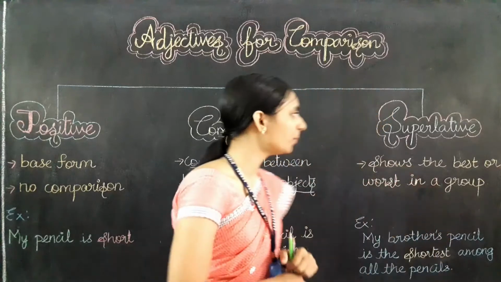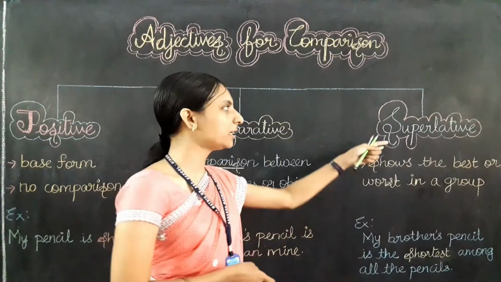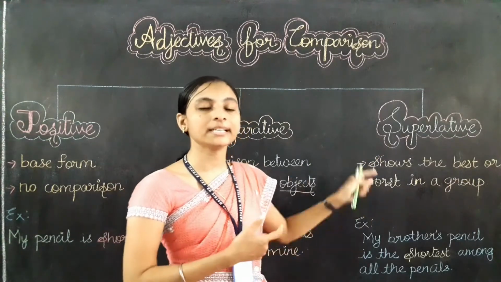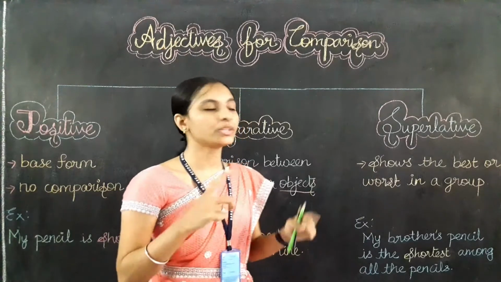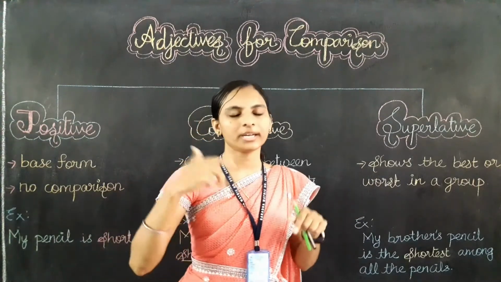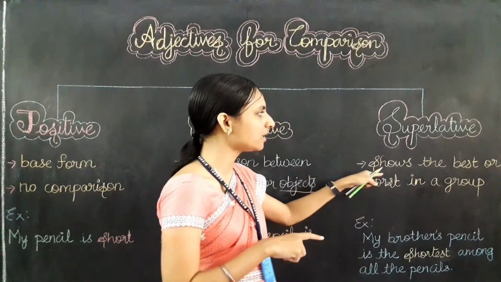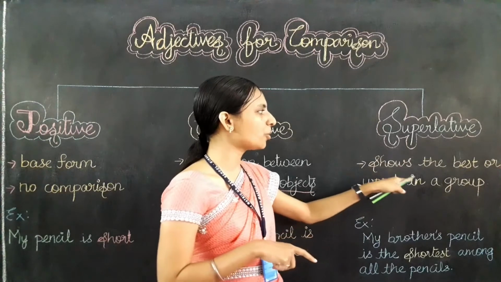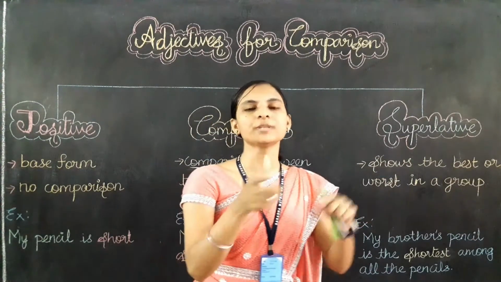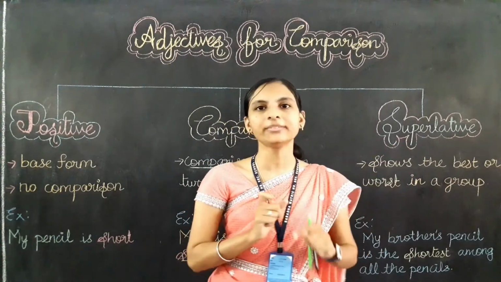Now let's learn about the third type of degree of comparison. The third type of degree of comparison is superlative degree. So the word super stands for showing either best or worst only. So see the definition. It is used to show the best or worst in a group. Among a group, who is the best student? The word best stands for the superlative degree.